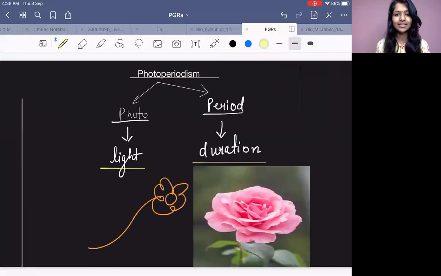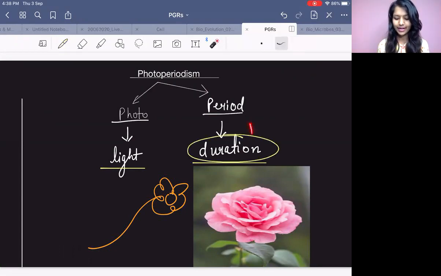So in photoperiodism, the literal meaning of it, you all know. You can break it into two components, photo and periodism. Periodism is always related to what? Duration, right? And photo is always related to what? Light. So we are going to see the effect of duration and exposure of light on the flowering of the plant. Okay, flowering of the plant.